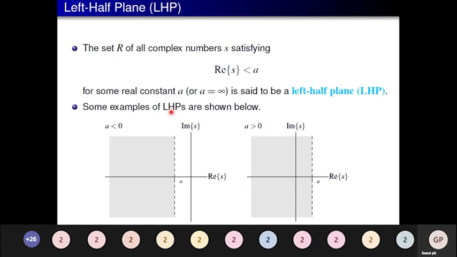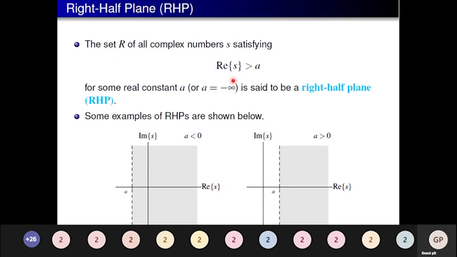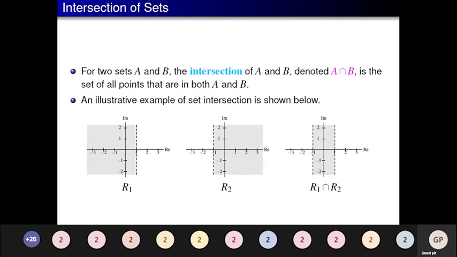Similarly, we will see how the right half of the plane is, where the real part of s will be greater than a. So if a is less than 0, I will have it on the left-hand side, where my region is going to be in the right half of the s plane. Similarly for a greater than 0, I will have it on the positive axis, and my region is over here. And next, intersection of sets.